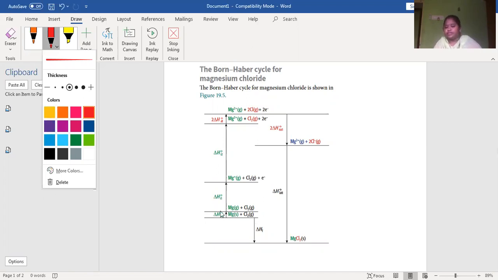So, atomization, in the sense, what is it? The state has to change from solid to gaseous state. If it is a liquid, it again has to come to gaseous state somehow, or if it is a molecule, it has to become an atom. You have to show it as an atom, that is atomization.